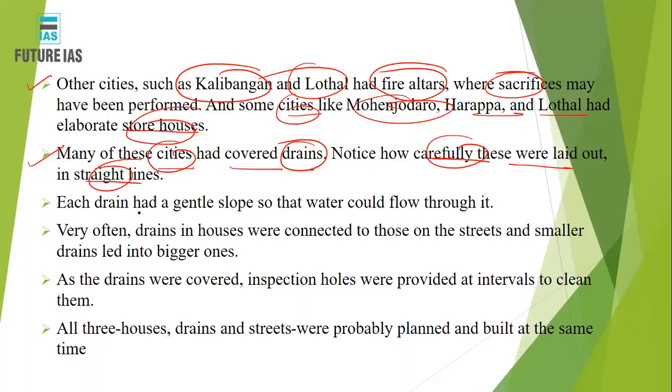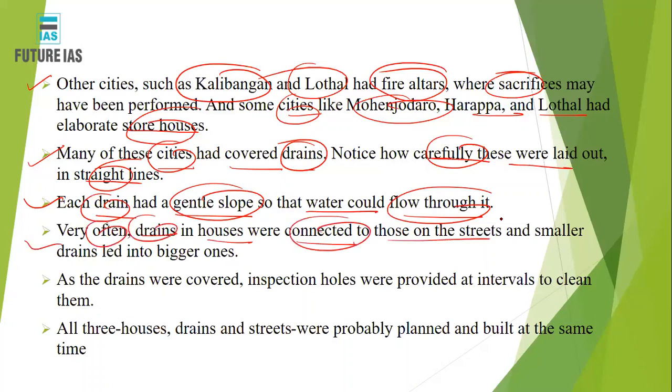All right. Then each drain has a gentle slope so that the water could flow through it. So you can say that the alignment of the slope of those drains was perfect so that the water can flow by itself under the force of gravity. Often the drains in the houses are connected to those on the streets, and the smaller drains led to the bigger ones, ultimately draining out all that water.